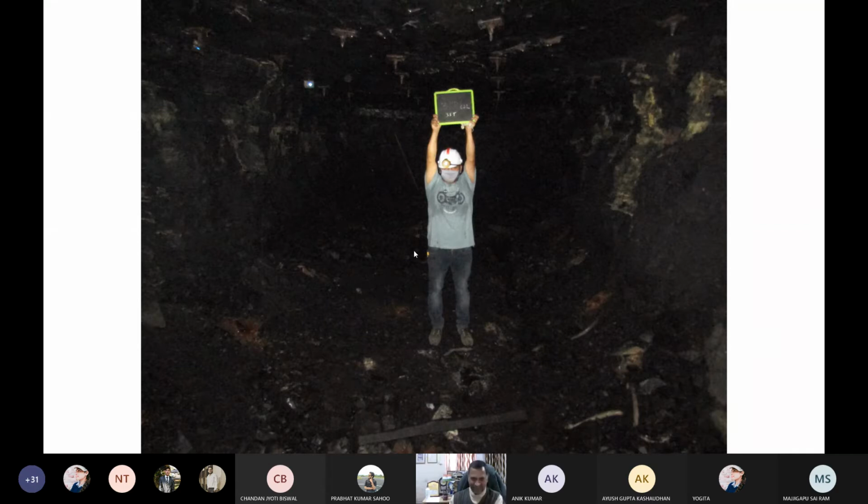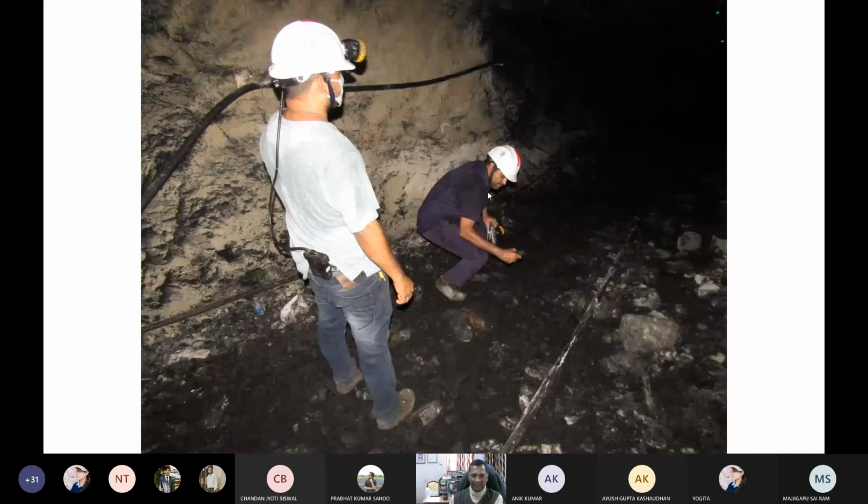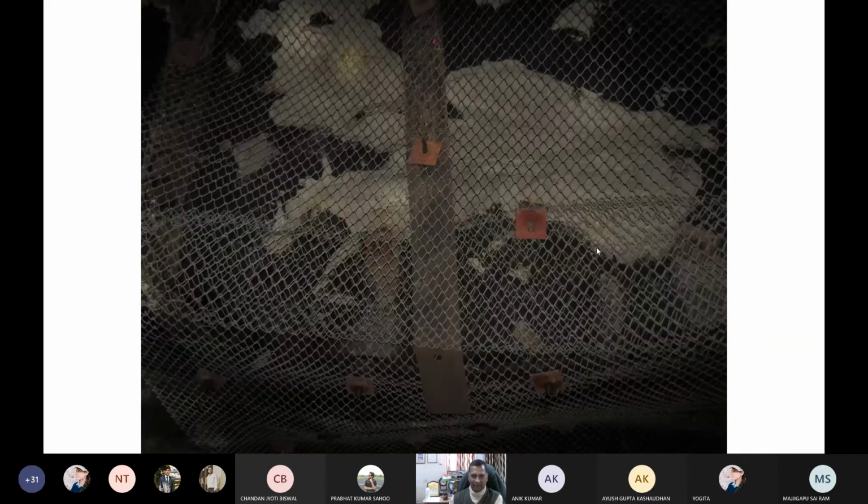Now you imagine this is the center point of the gallery, of around 4.2 meters, and this is how it appears. On the sides are stone dusted to eliminate hazards, and of course these are the support systems and all. I'm not going much into that, but it is just to highlight, my beloved students, where our longwall mining should be used, where our golden pillar and all, right? Where we face this type of disturbances, majority, right? It is very difficult for us to maintain even the galleries, okay?